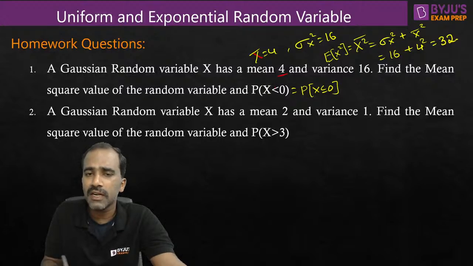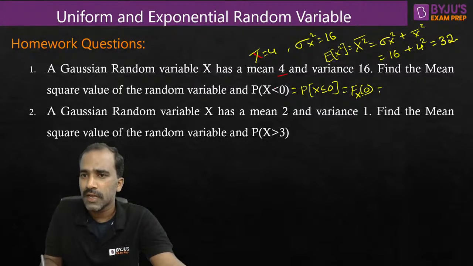So in Gaussian random variable, we know that there are no impulses. Hence, if there is equal to or not, the answer will not change. So how is this looking like? Is it not looking like the CDF function value at 0, and this is CDF of this random variable. Let us convert this into CDF of normalized Gaussian distribution.